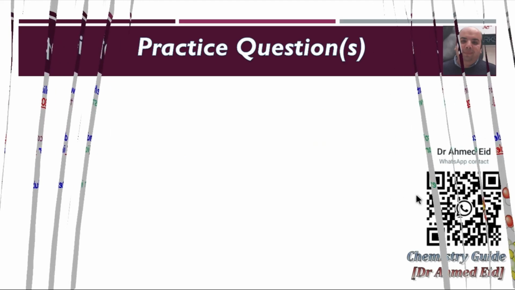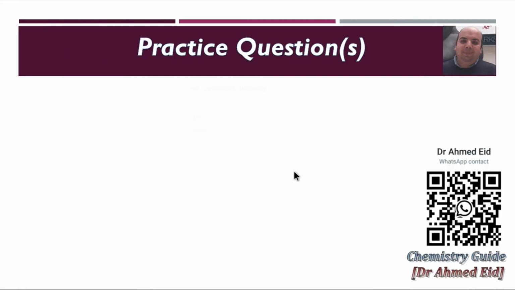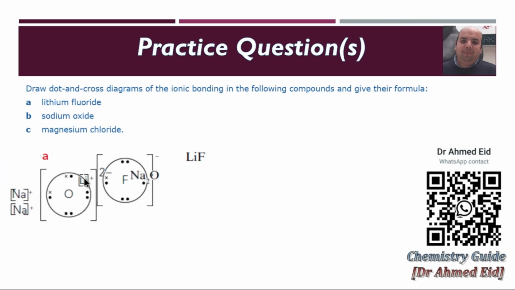Let's solve one practice question. Draw dot and cross diagrams for ionic bonding in the following compounds and give their formulae. For lithium fluoride, lithium is a positive ion and fluoride is a negative ion, with one electron transferred from lithium.